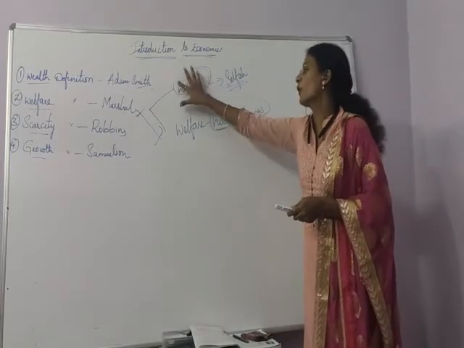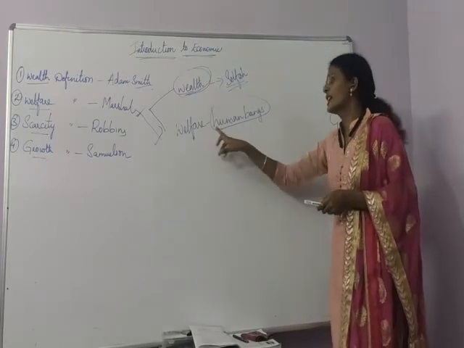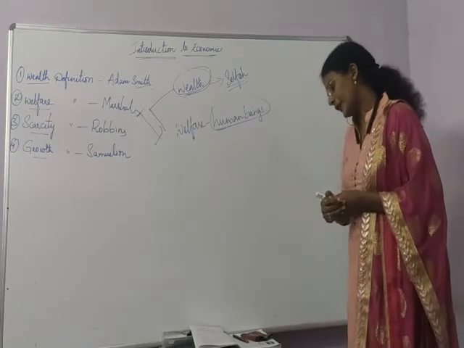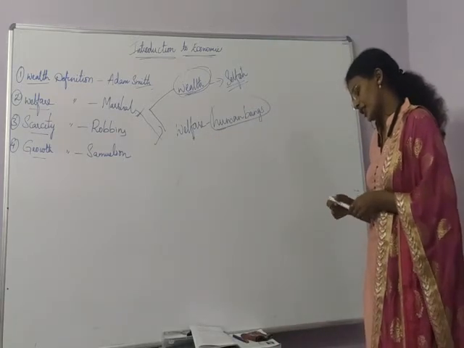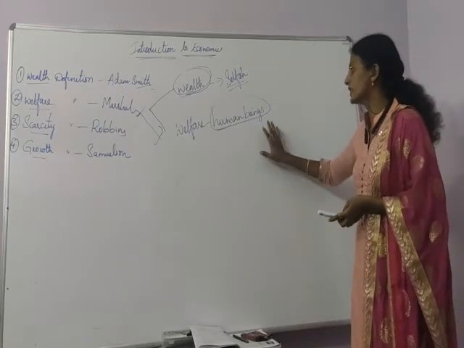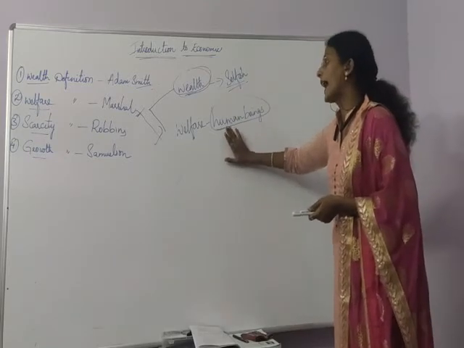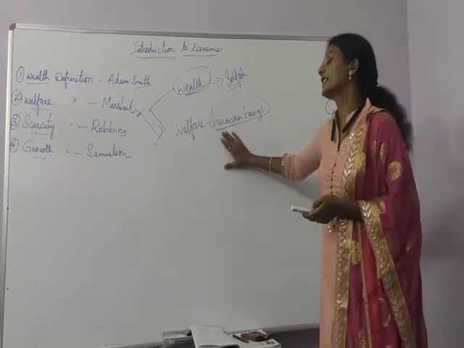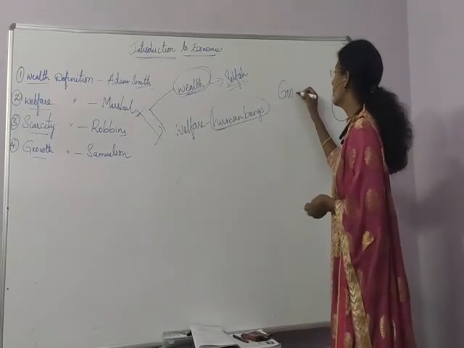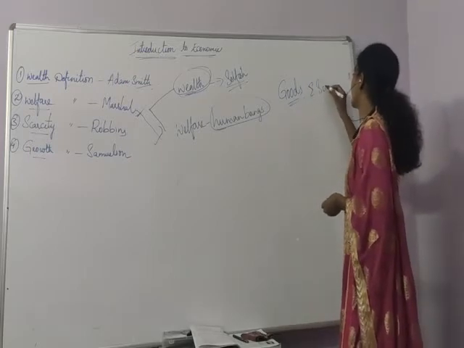One is the study of wealth and the other is the study of welfare. So what are the main features of the welfare definition? It is the study of wealth on one side and the study of welfare on the other side. And Marshall also concentrated on goods only, and he didn't consider services.